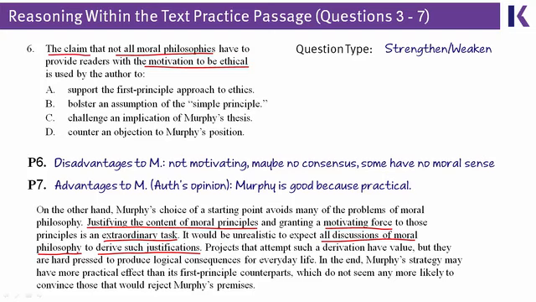How does the author use that? Well, that claim is in paragraph 7, so it's something that is in favor of Murphy, and it not only is in paragraph 7, but it specifically references one of the things in paragraph 6 and says, yeah, this looked like a disadvantage, but it's not really. And that is what choice D says. It counters an objection. The objection is in paragraph 6. The countering of that objection is the role played by this claim in paragraph 7.